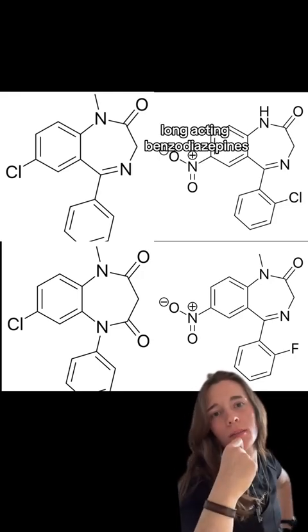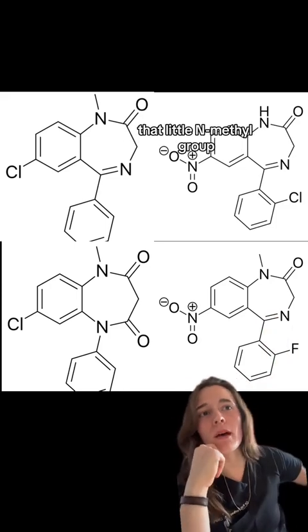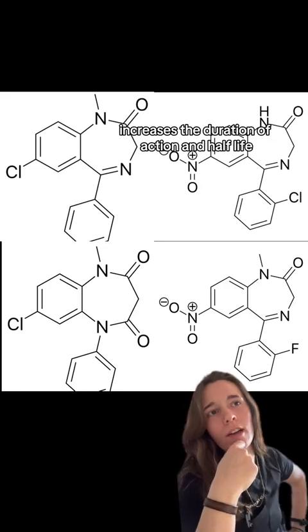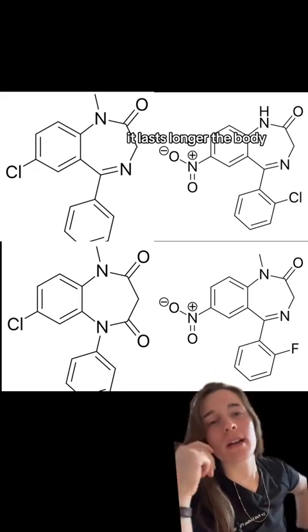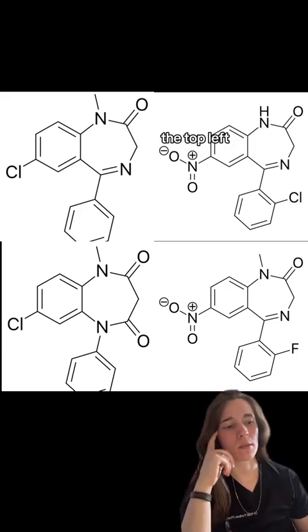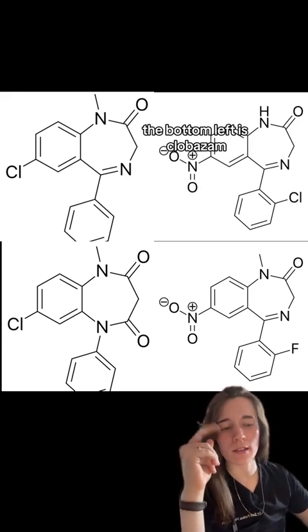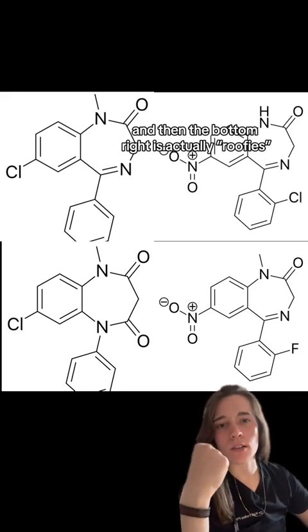So here we have a picture of some long-acting benzodiazepines. You see the little carbon group on the nitrogen up here, by the carbonyl. That little N-methyl group increases the duration of action and half-life. So it lasts longer in the body and then undergoes hepatic metabolism. So in order, the top left structure is diazepam or Valium. The top right is clonazepam. The bottom left is clobazam. And then the bottom right is actually roofies. This is flunitrazepam or Rohypnol.